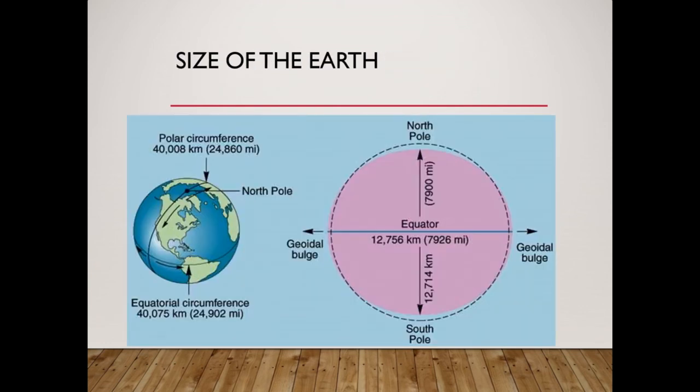So, now we know that Earth is a sphere, but is it a perfect sphere? Let's look at the measurements of the Earth from north-south and east-west extent. If you watch carefully, the polar diameter of the Earth is 12,714 kilometers, while the equatorial diameter is 12,756 kilometers. This proves that the Earth is flatter at the poles and has a bulge at the center. This shape of the Earth is known as a geoid, which is not completely spherical.